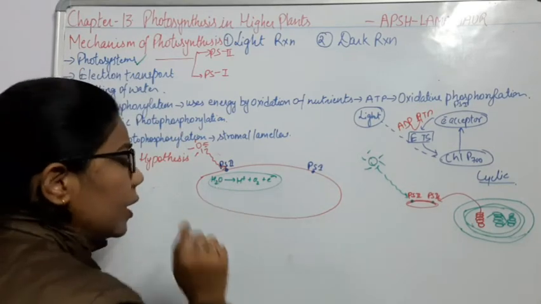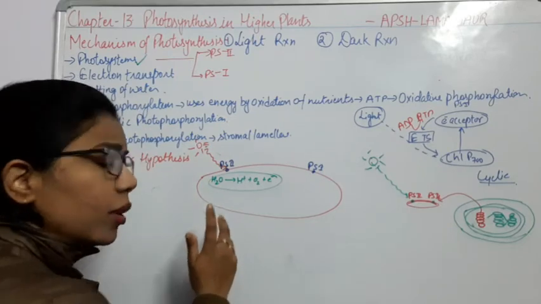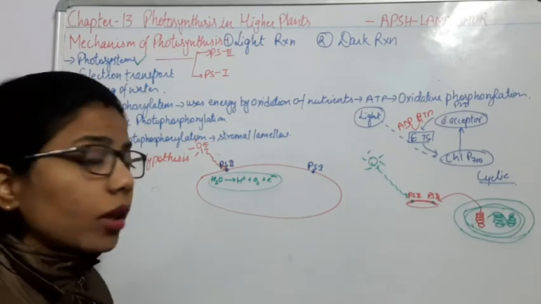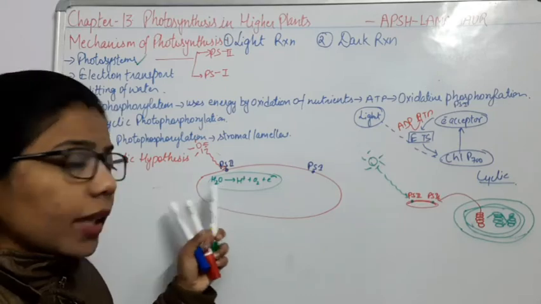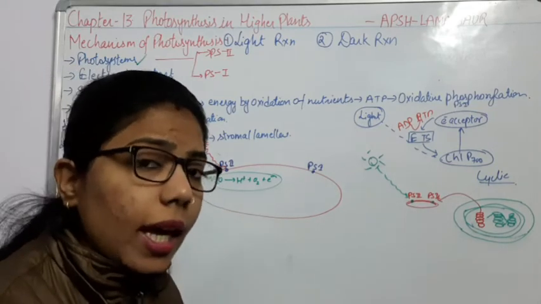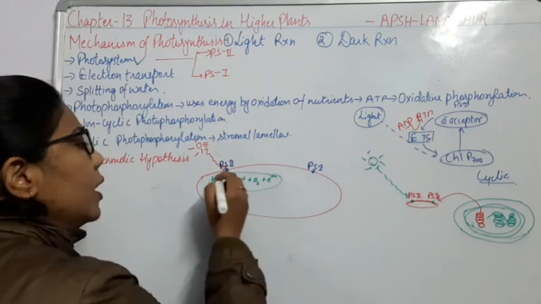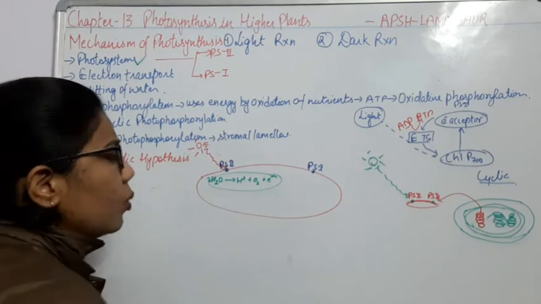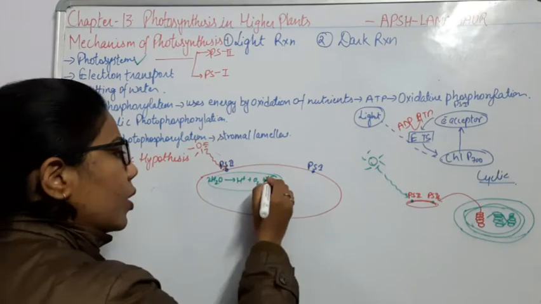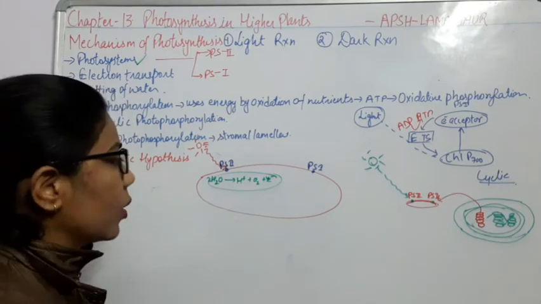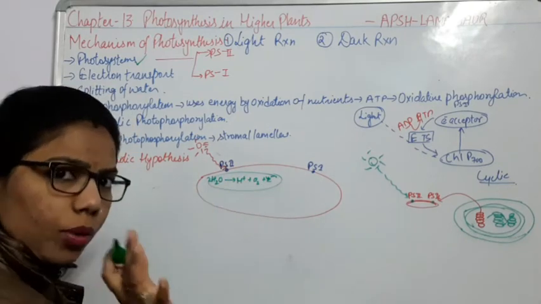So what is happening here? The breakdown of the water molecule. And due to this breakdown of the water molecule, we are getting the proton, the oxygen, as well as the electron. Okay, so if I balance this equation, two water molecules, there must be 4 electrons. Like this we also have 4 protons.